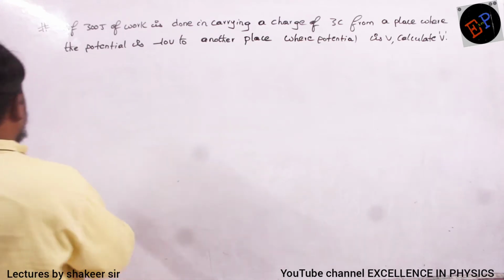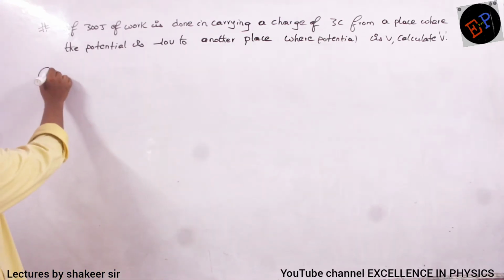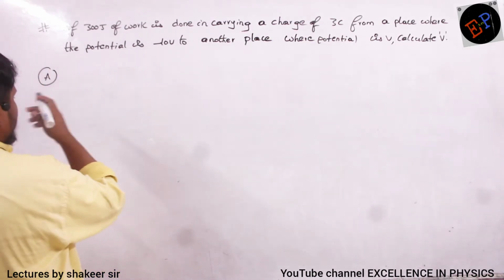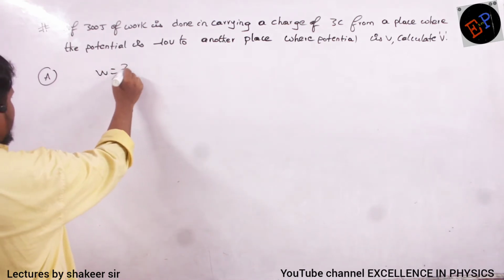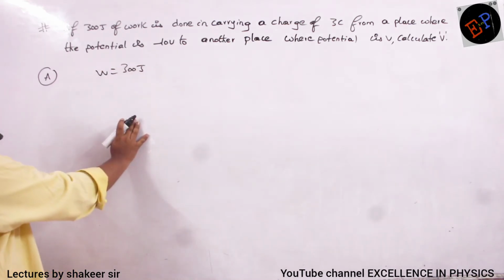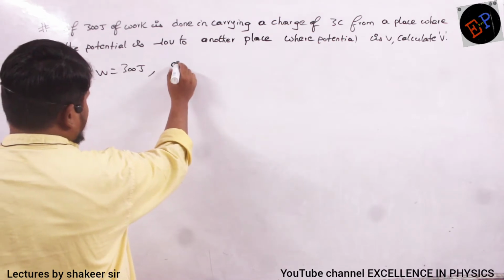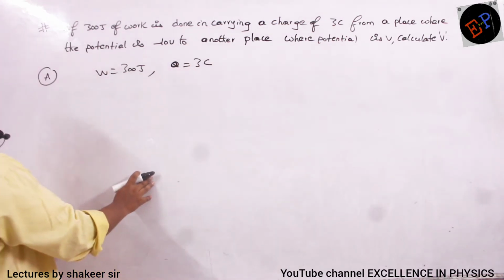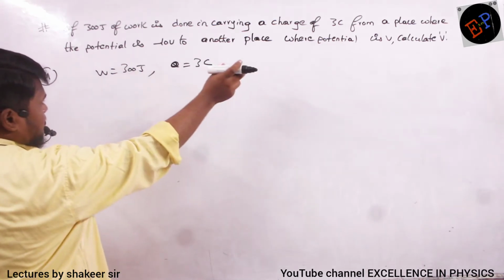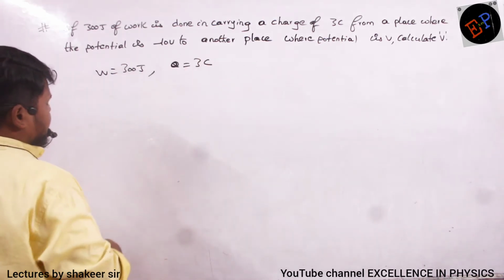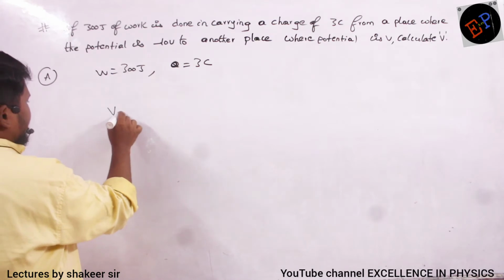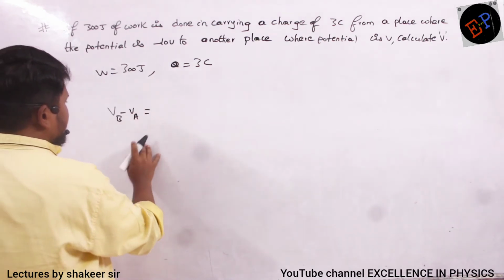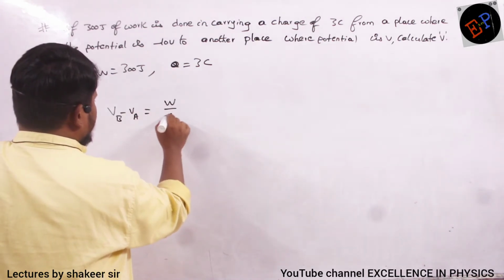Okay, ma? 90 is correct. So see, ma, work done is 300 joules, no? And what is the charge which we are carrying? Charge which we are carrying is 3 coulombs of charge. So from which place to which place? Minus 10 to some potential V. Okay, ma? So I will write VB minus VA is equal to work done per unit charge.